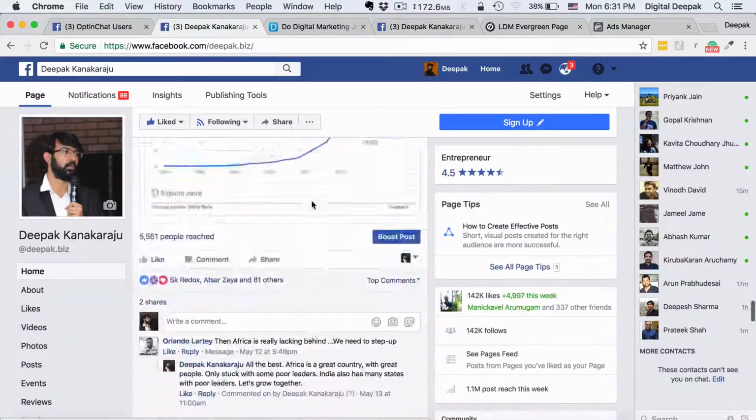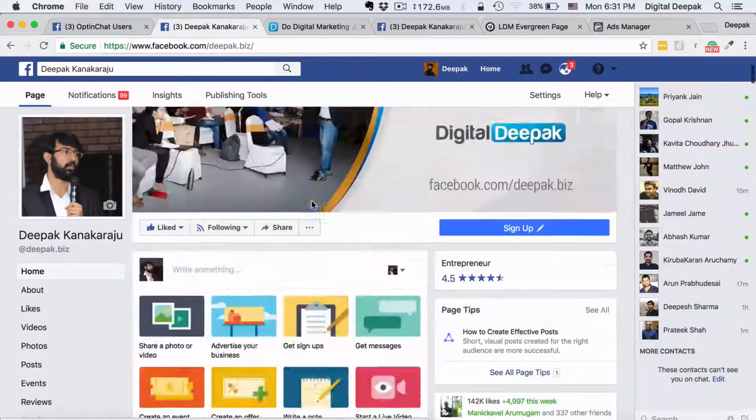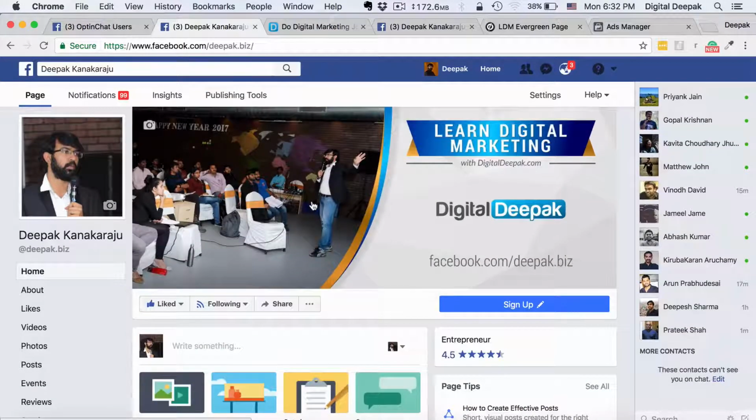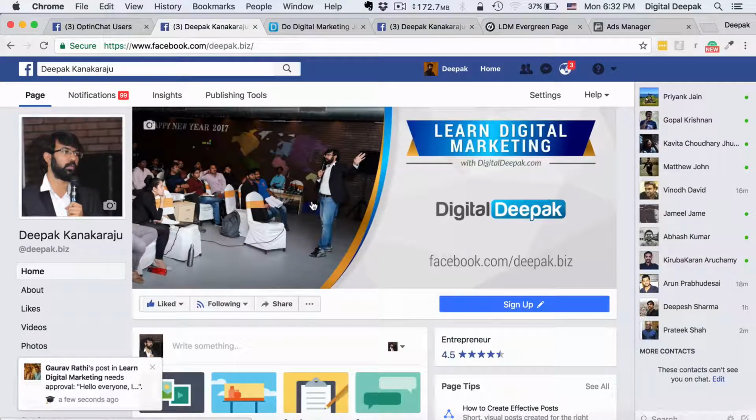So Facebook marketing strategy involves not just driving traffic back to your blog, but also helps a lot in branding, where you try to keep your brand at the top of your audience's mind, because pretty much everyone, around 80% of my target market, and let's say around 70 to 90% of most people's target markets, have a Facebook account and check Facebook daily. So try to keep your audience engaged, and that's one of the things that I do with Facebook. What I will do next is show you inside my Facebook Ads Manager and show you some of the promotions that I do for existing posts on my Facebook page.